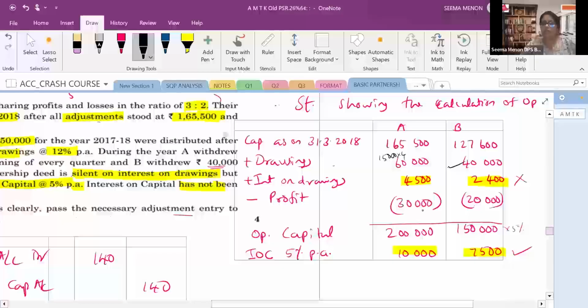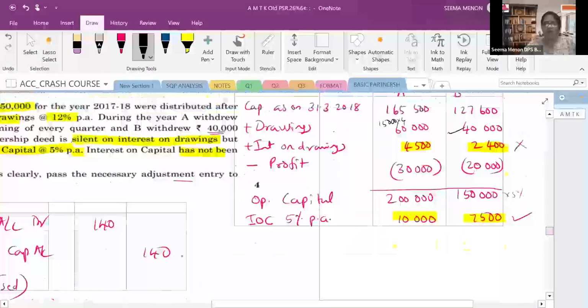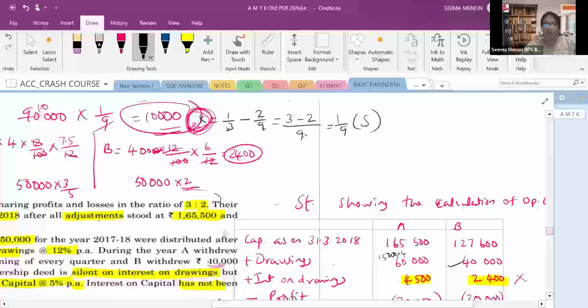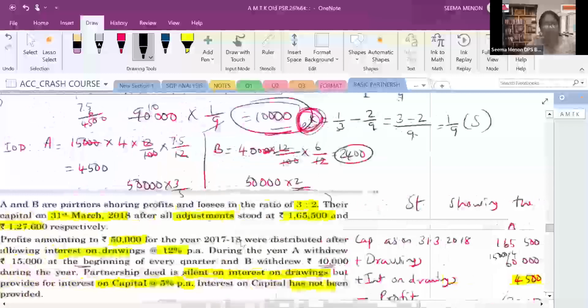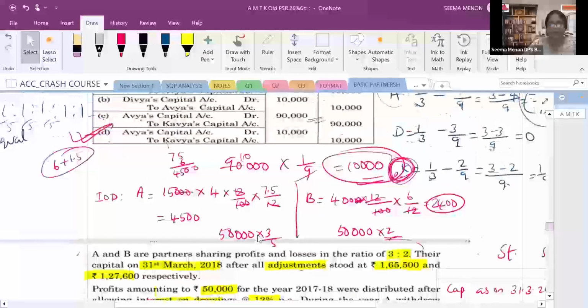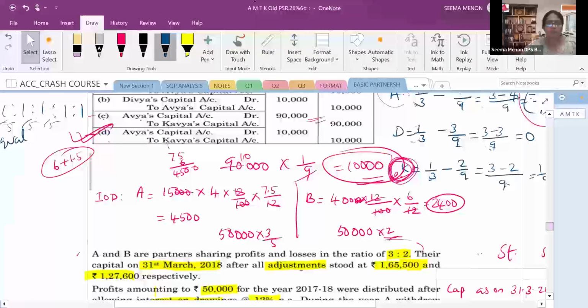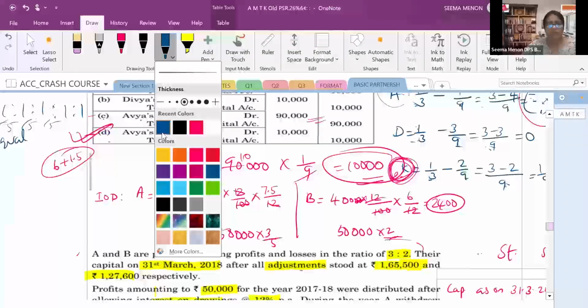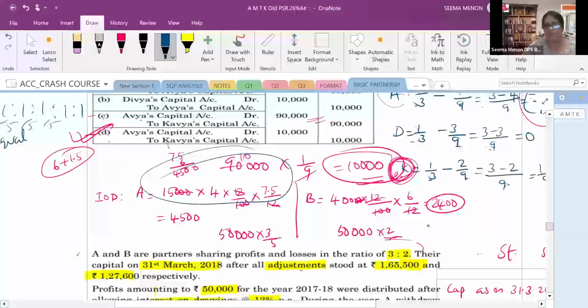Now again, interest on drawing you have to find out. At the beginning of the quarter, you should apply the formula. Without that it is not possible to find out. You have to apply the formula, it is very important. Here we have solved this. You can see here. So you have to apply the formula and we have found it out here. After that, in the same way, we have found it out for B also. Interest on drawing you will be adding.